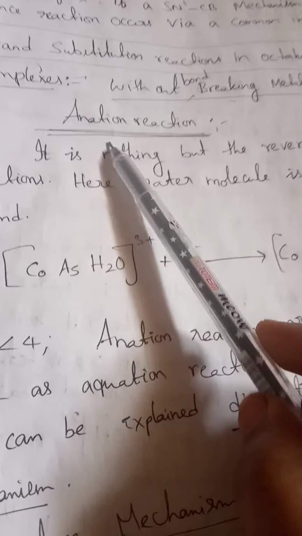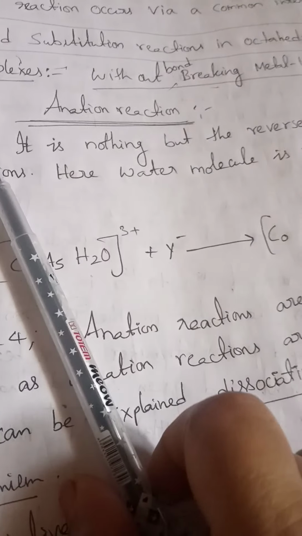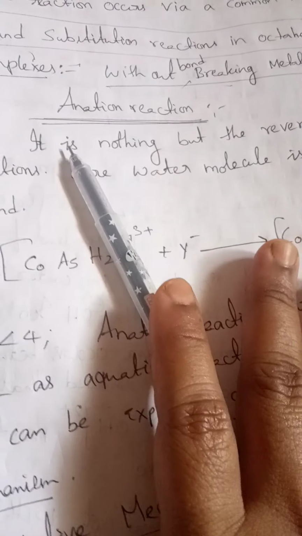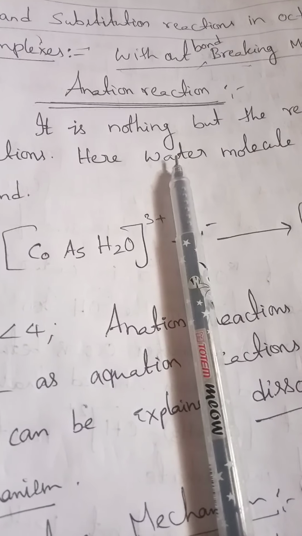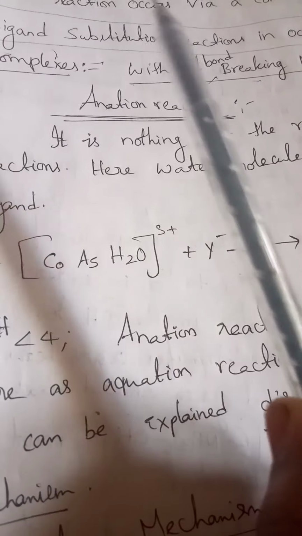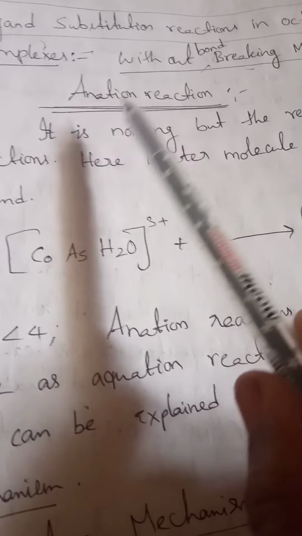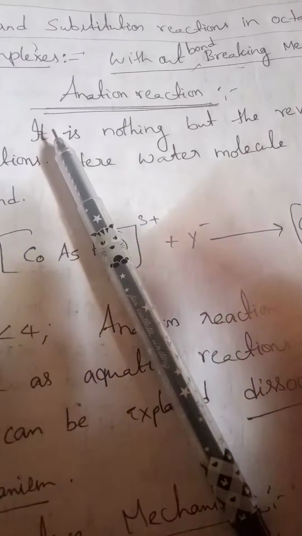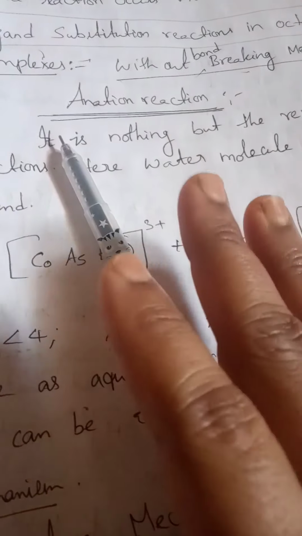So this, without breaking the metal-ligand bond, is the example for the anation reaction. What is meant by anation reaction? You already remember the wording of it: anation means, in the presence of an anion, exchanging of the water molecule by the anion.